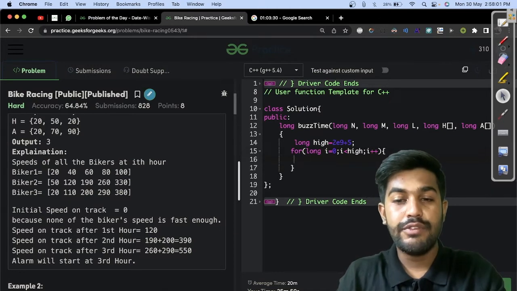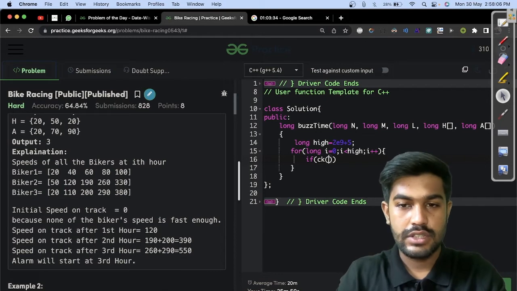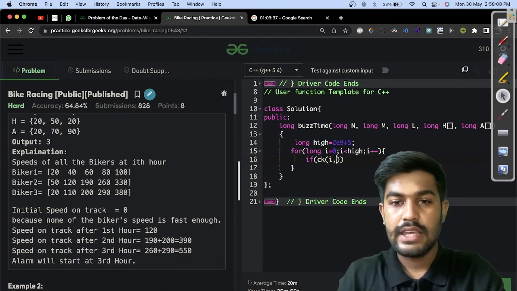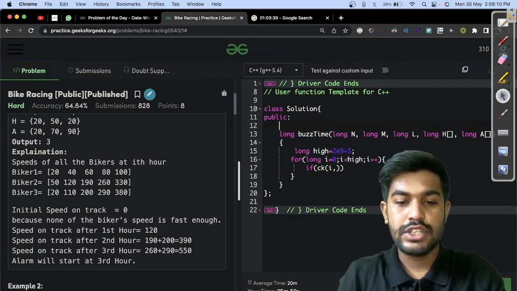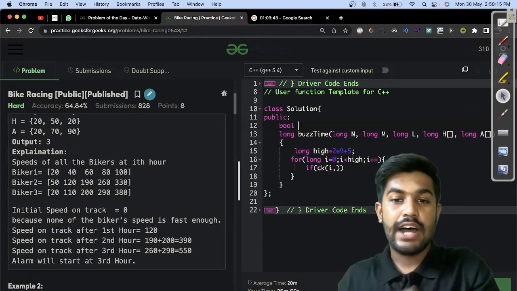For each i, we need to check. So we design a check function and pass this i. The check function would tell whether the alarm would be turned on at this hour or not.